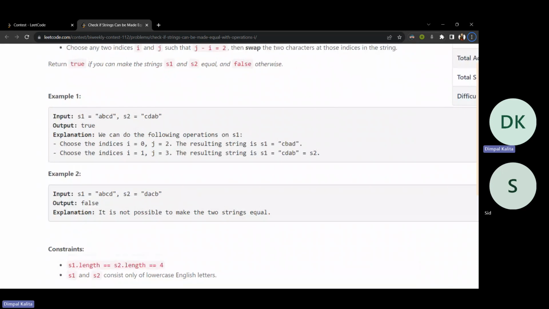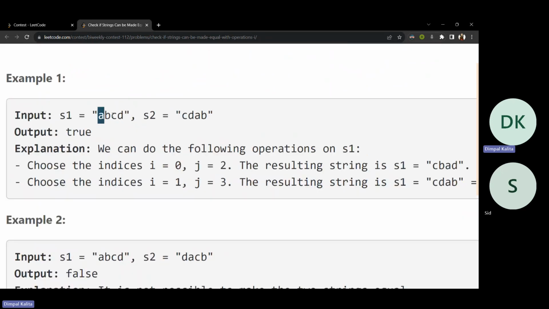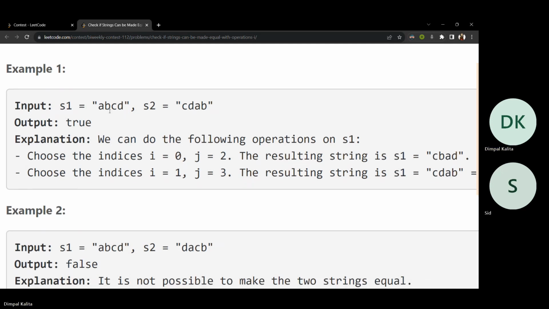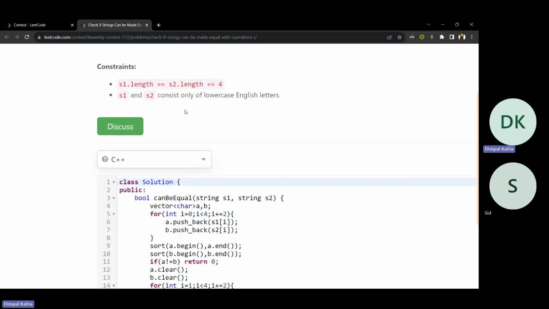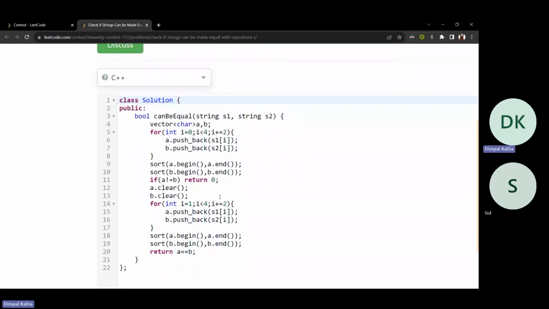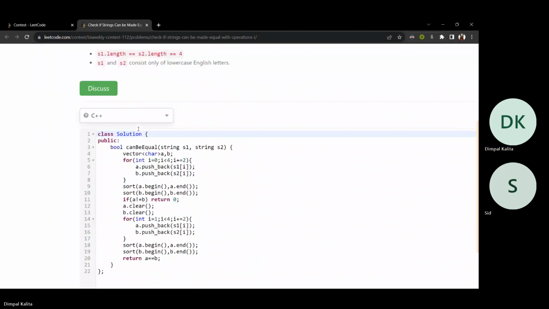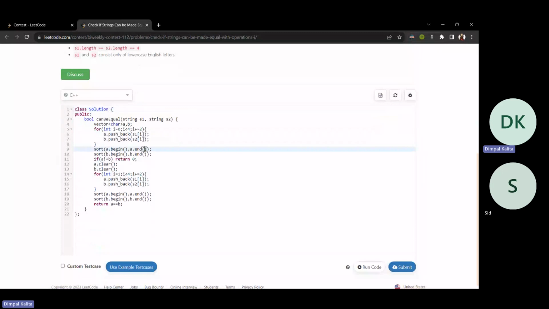So what we will do is find the characters in the odd indexes of the first string and the odd indexes of the second string, and check if they are anagrams. And again, we'll check the even indexes of the first string and the even indexes of the second string, and check if they are anagrams by sorting them. If after sorting they are equal, they are anagrams. Okay, so I guess we can go for the code.